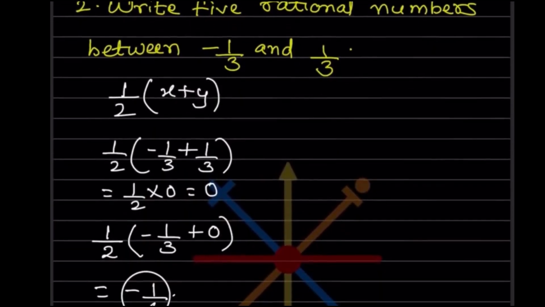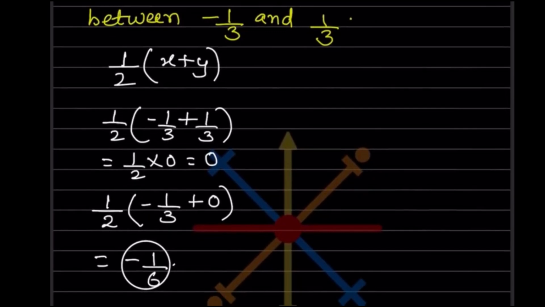Now here they said write 5 rational numbers between minus 1 by 3 and 1 by 3. So actually we have the formula, that is 1 by 2 (x plus y). So this is x and this is y. So 1 by 2, this x is minus 1 by 3 and y is 1 by 3. So minus 1 by 3 and plus 1 by 3 gets cancelled, that becomes 0. So 1 by 2 into 0 is 0.